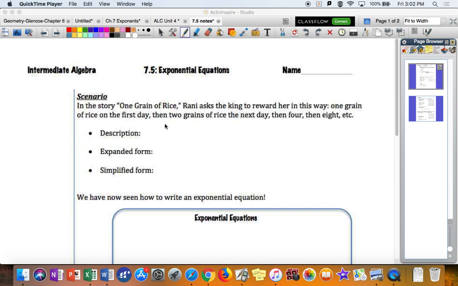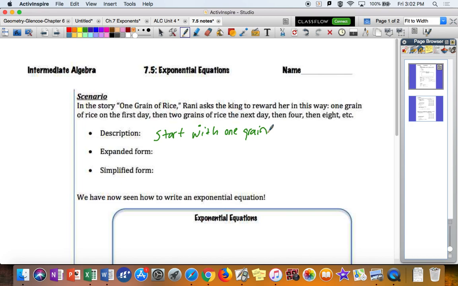So with the grain of rice, we have a similar situation. We start with 1 grain of rice, and then we keep multiplying by 2. In other words, we keep doubling that number of grains.